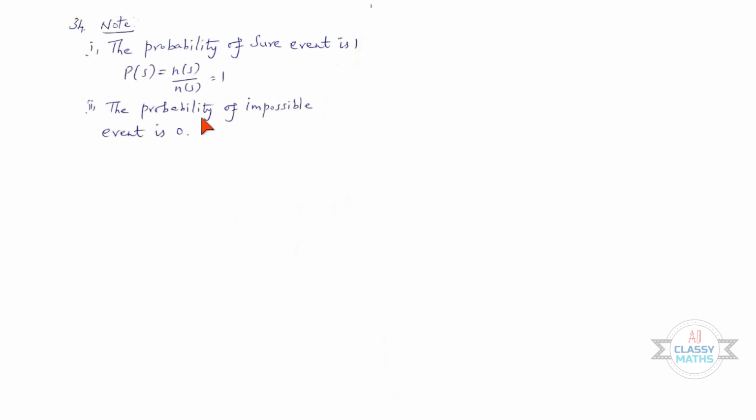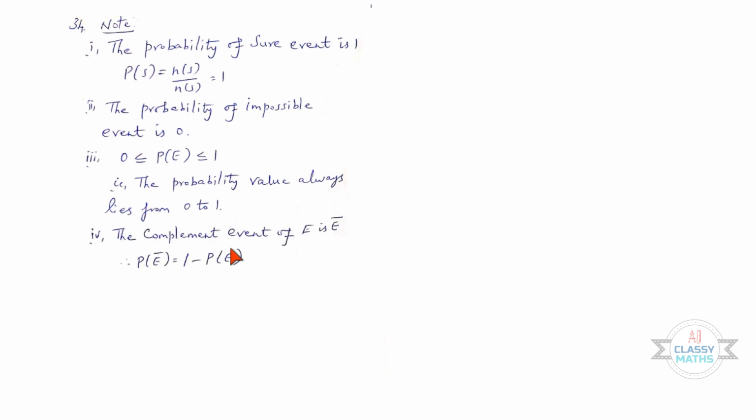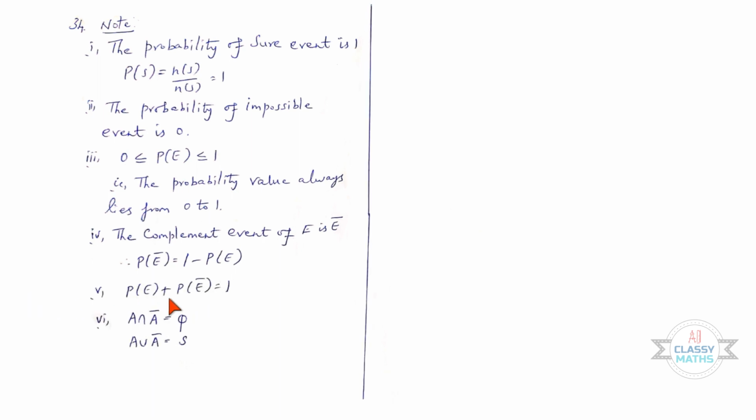Second point, the probability of impossible event is 0. Third one, P of E lies from 0 to 1. That is, the probability value always lies from 0 to 1. Fourth point, the complementary event of E is E bar. Therefore, P of E bar is equal to 1 minus P of E. Fifth point, P of E plus P of E bar is equal to 1. Sixth point, A intersection A bar is equal to phi. Similarly, A union A bar is equal to S.